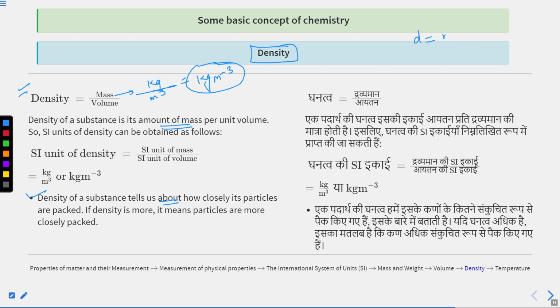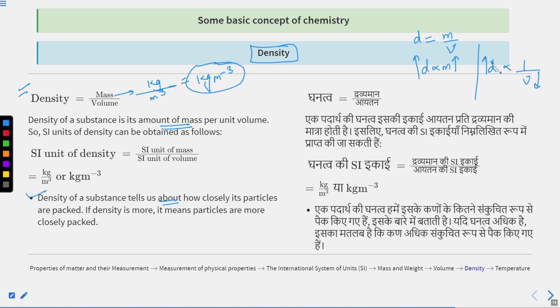Let's say small d is equal to m by v. You can see from this formula, d is directly proportional to m and d is inversely proportional to v. If mass is more, density will be more, and if volume is less, density will be more. If volume is less, definitely the space occupied by the particles will be less. It means the particles are close.